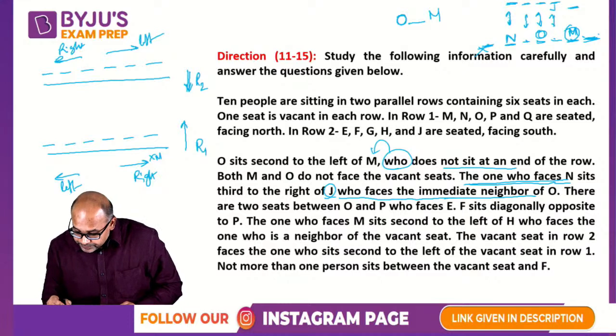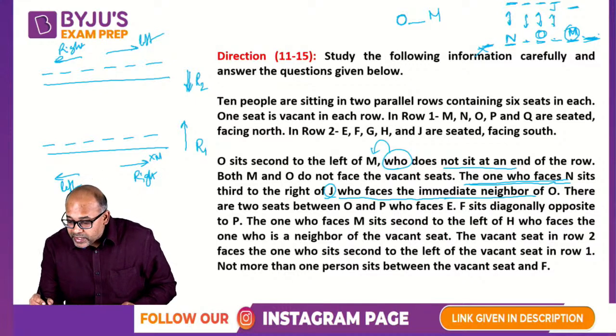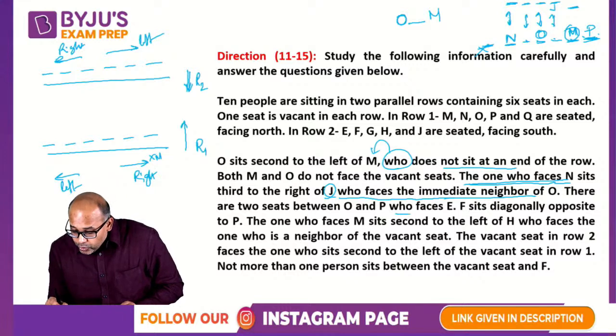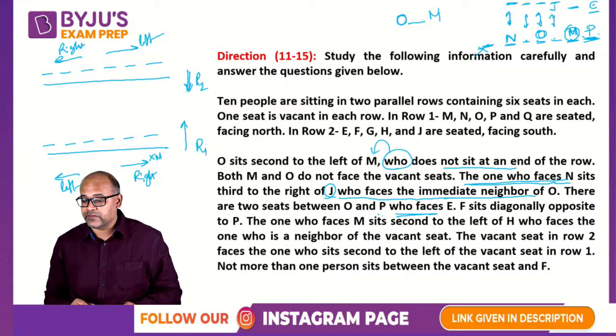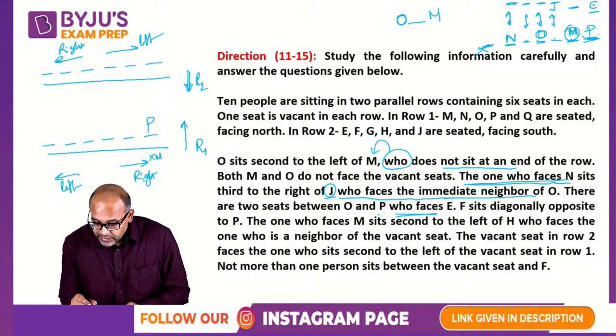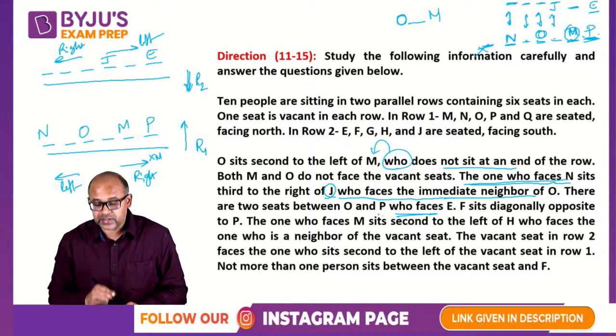What else is given? There are 2 seats between O and P. Who faces E? So between O and P there are 2 seats, so P has to be here. P faces E, so E is here. This is the 6th seat on the opposite side. So basically what we have here is P, M, O, N. And on the opposite side we have E here, then a space, and then we have J.